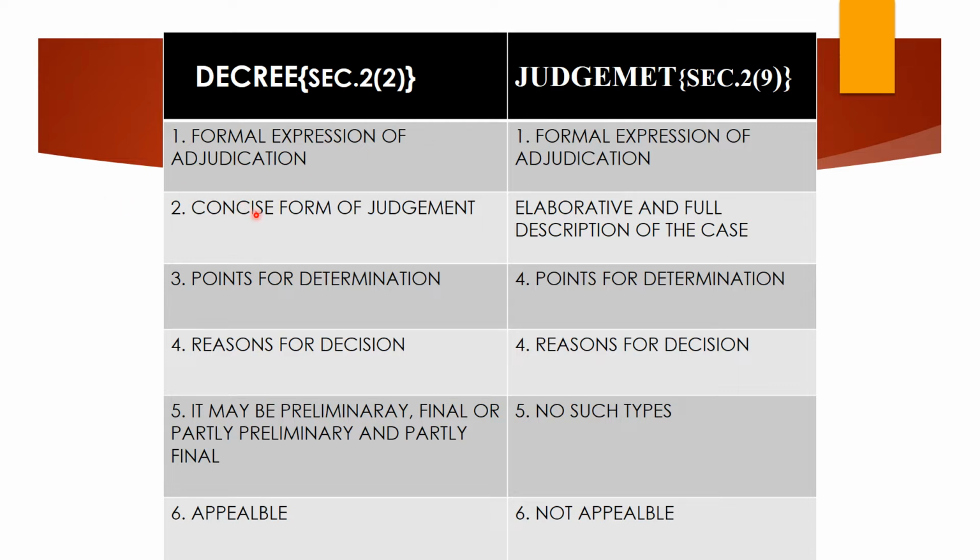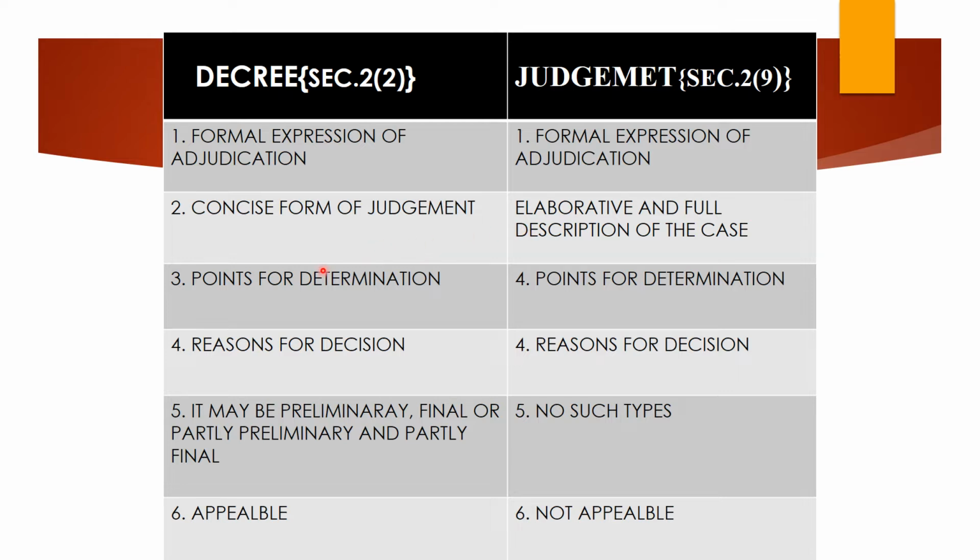If we see the differences and similarities, of course, I can't say that there are completely differences, but we also find some similarities too. The first point: a decree is the formal expression of adjudication, and the judgment is also a formal expression of adjudication. Formal expression of adjudication means it is an official expression. It is the final expression as to the contents of the case, the complete final verdict of the case by the competent court. In both cases, we find this similarity, for decree as well as judgment.